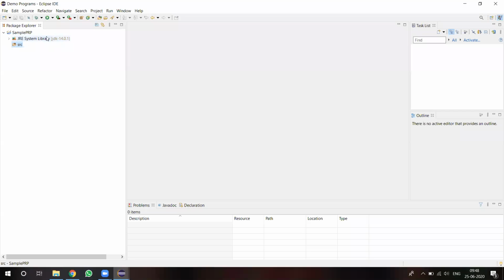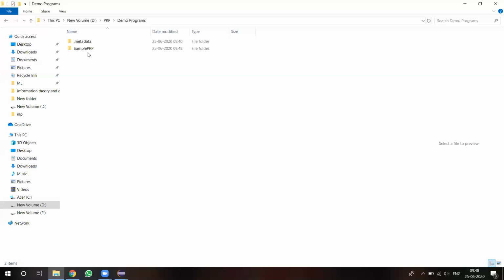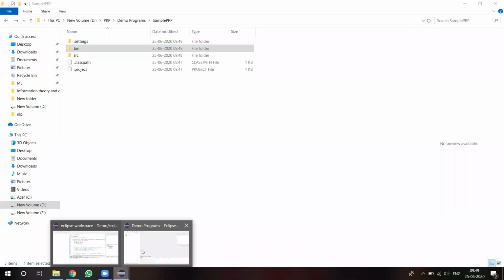The JRE library also comes to this particular location. Your SRC, this is the source folder, is created. If you check here, whatever project you have created, sample PRP, this is the sample PRP. Under this, the class path will be set and the project path will be set and everything. This SRC folder holds all your Java class files, and all executable files will be stored in this particular bin folder. So like this, paths will be set automatically in Eclipse.